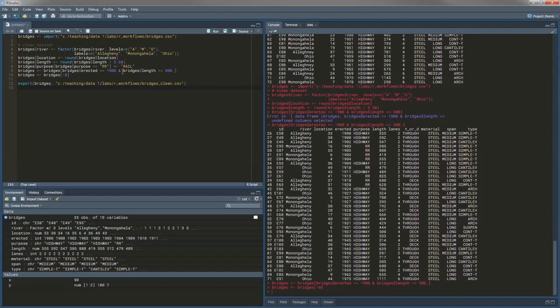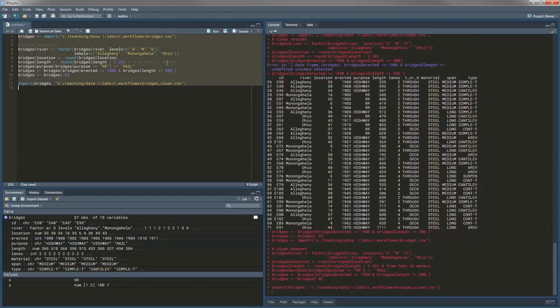So one thing that I could do here, oh yeah, that's a mistake. That should be 328. See, from feet to meters. Now it's very easy to spot that mistake because it's right there, and I know the context in which that mistake happened, and I know that I could just take the whole thing, run it again, and hey, the file is clean.